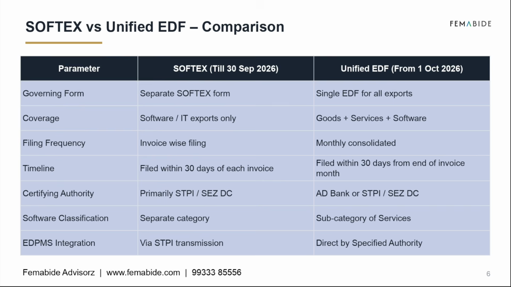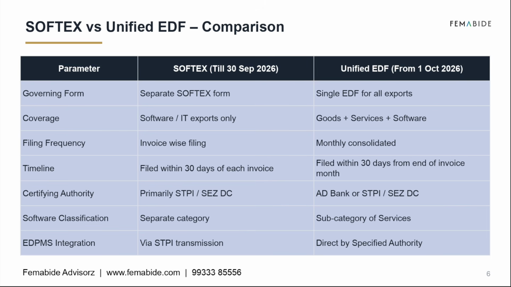SOFTEX versus Unified EDF. Let's compare the two systems. Earlier, exporters filed a separate SOFTEX form. Now there will be a single EDF for all exports. Earlier, SOFTEX covered only software and IT exports. Now the Unified EDF covers goods, services, and software together. Previously, filing was done invoice by invoice. Now it becomes a monthly consolidated filing. Certification earlier was mainly handled by STPI and SEZ development commissioners.